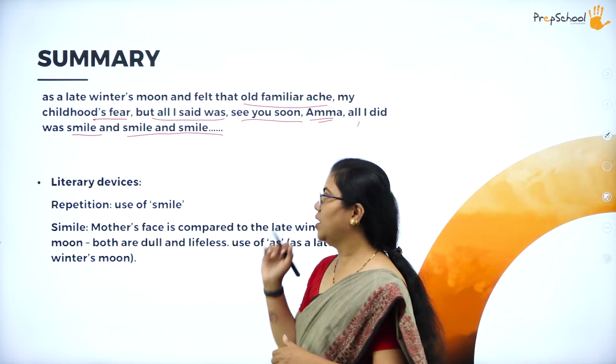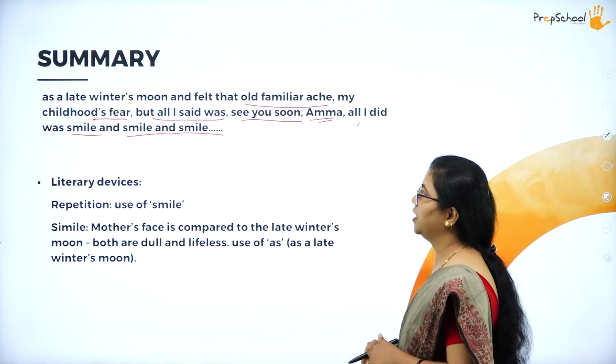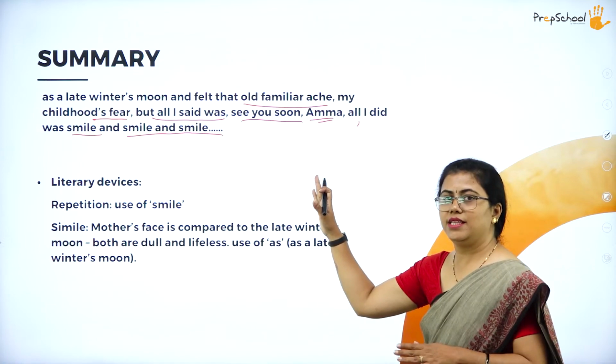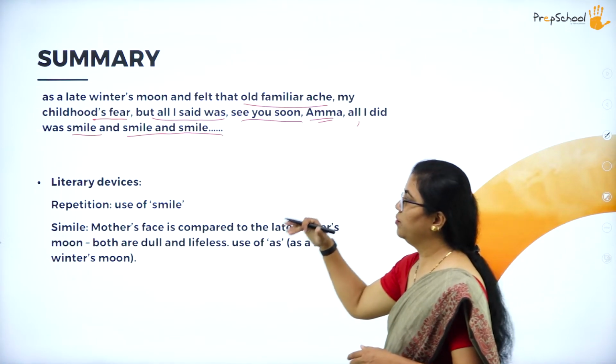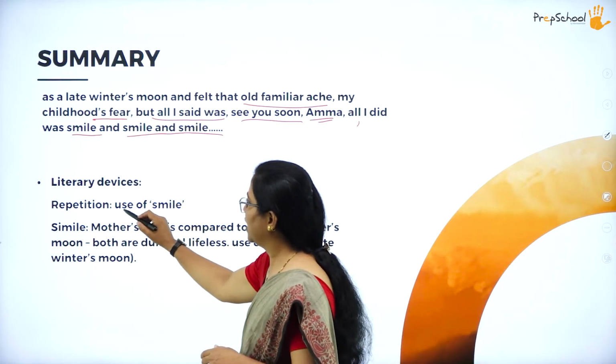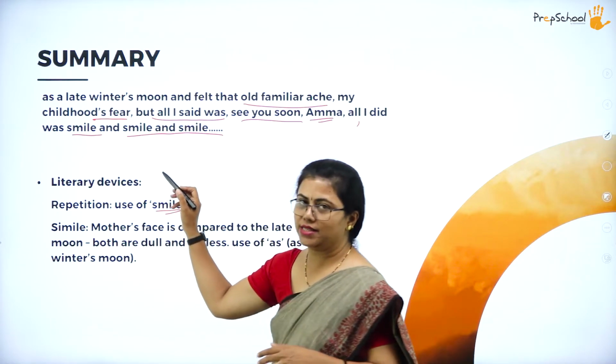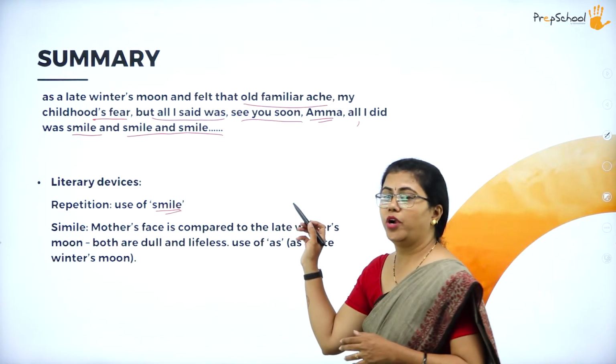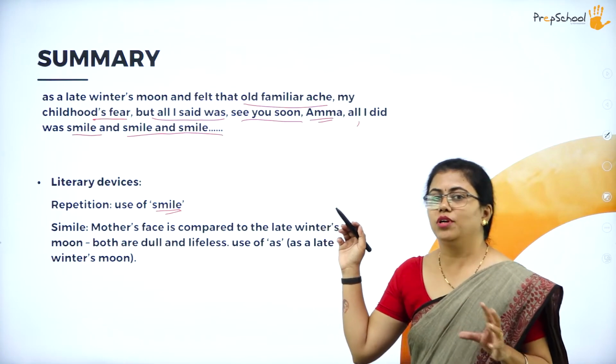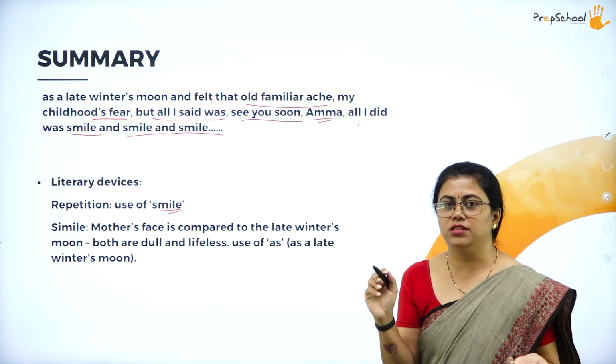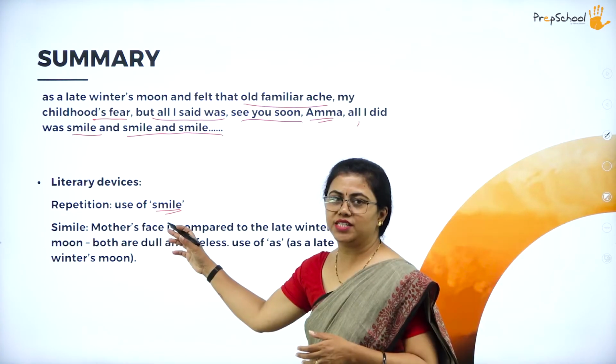Let us now understand what literary devices are used. There is no new word in these three lines, so we'll move on to the literary devices. You can see the repetition of smile. Why does the poetess repeat it? It is just to create a poetic effect on the reader. That's why she repeats it.